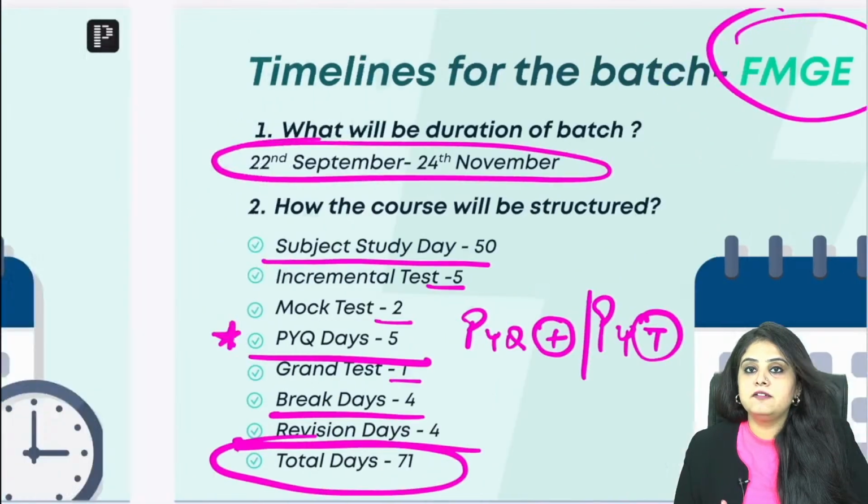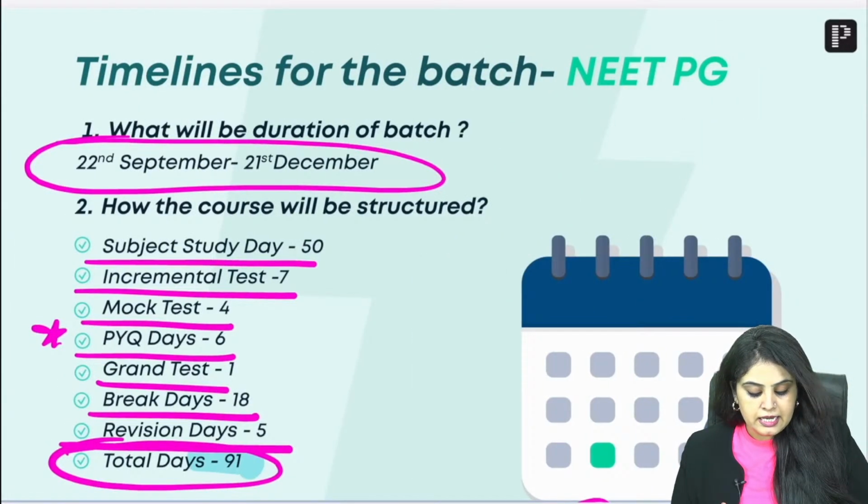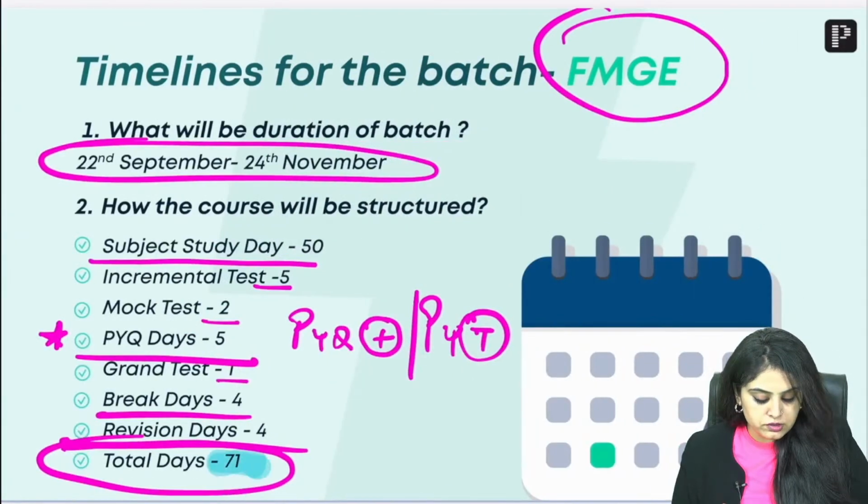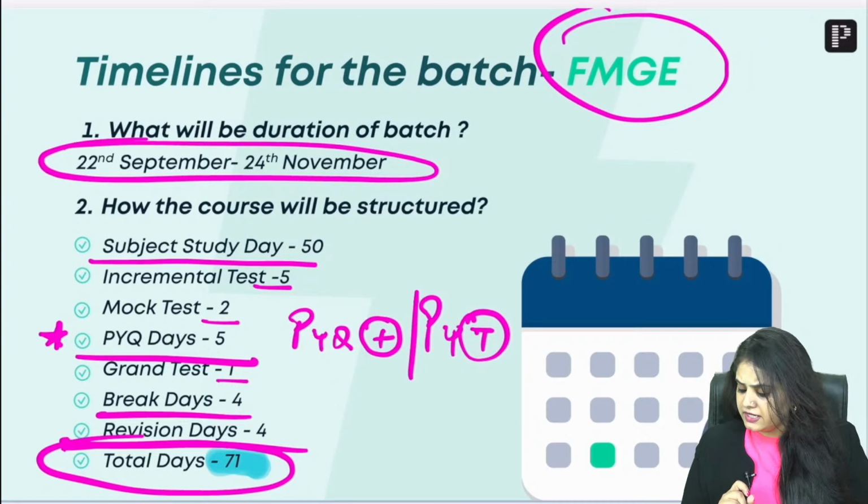So again, repeating, for NEET PG, it is going to be 91 days. For FMG students, it's going to be 71 days.